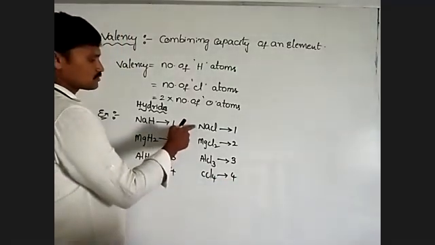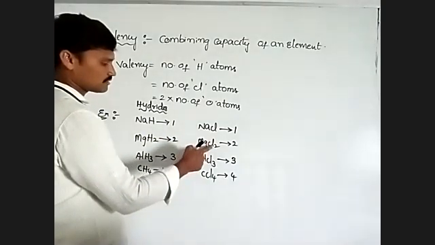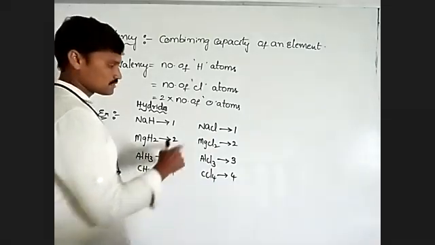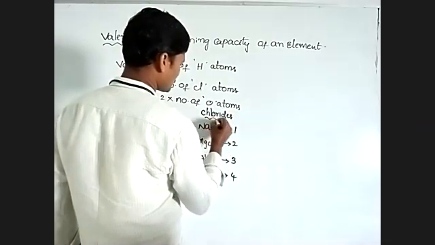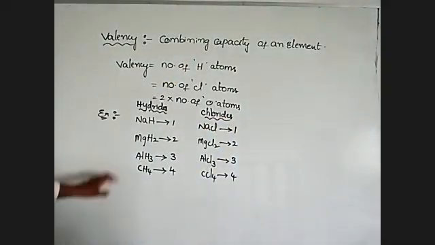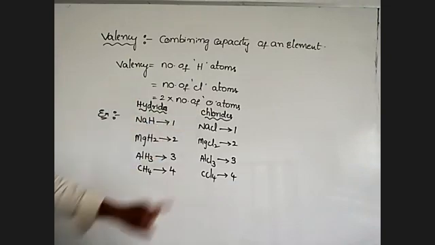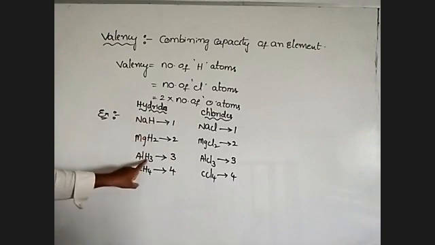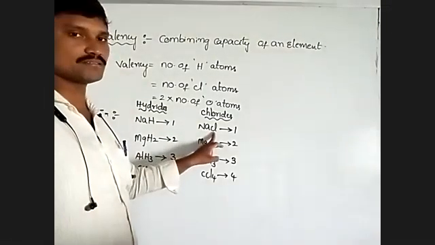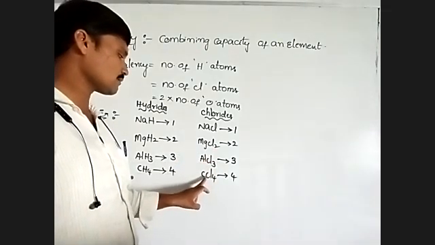These 4 elements, sodium, magnesium, aluminum and carbon, combine with chlorine, so these are called chlorides. These species are called hydrides, and these are called chlorides. Sodium hydride, magnesium hydride, aluminum hydride, and methane; sodium chloride, magnesium chloride, aluminum chloride, and carbon tetrachloride.